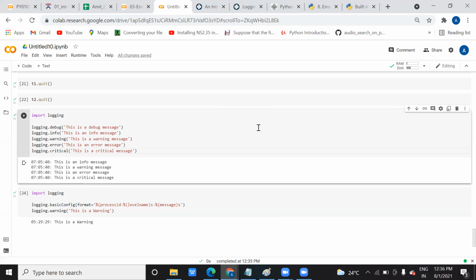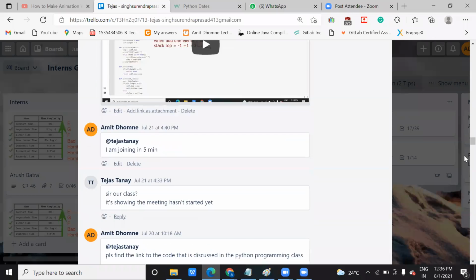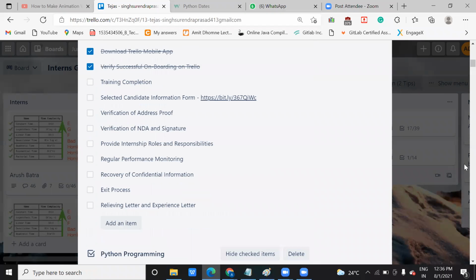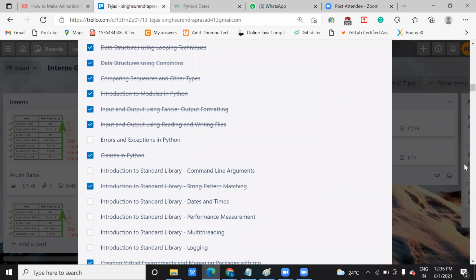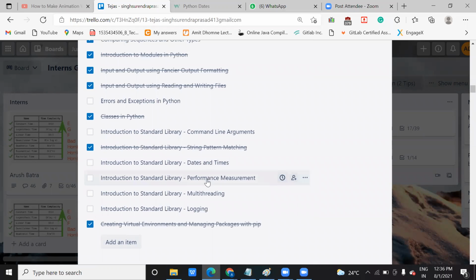So we have seen logging, multi-threading, date, time, right? I have covered most of the things, all the syllabus, but still if you have any question you can ask me. Performance measurement also I have shown you. Okay, now only this one is left: command line argument.